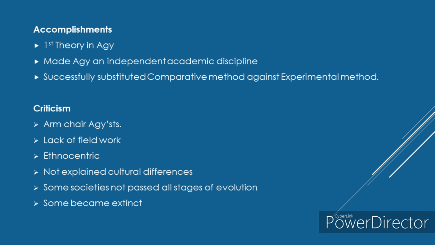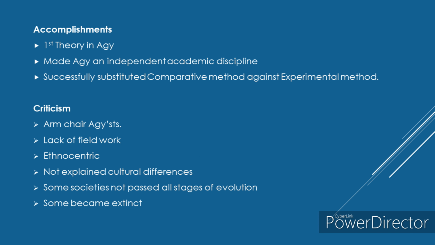Now we will go to criticism. It is important. We called classical evolutionists armchair anthropologists. It means that they haven't visited any field. They just sit in the chair, collect the data from different sources and study it. That's why we called them armchair anthropologists. We already discussed what is meant by ethnocentric: seeing different cultures through the lens of one's own culture, placing one's own culture at the center and analyzing other cultures. The classical evolutionists did that.